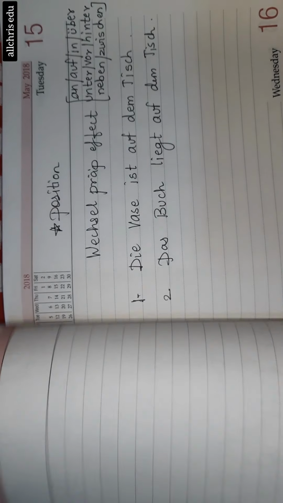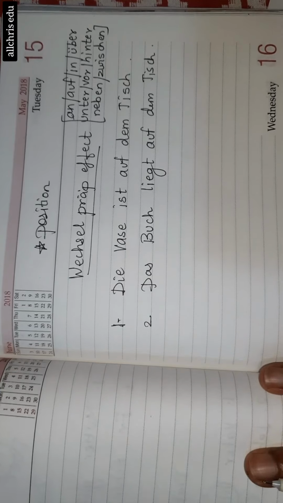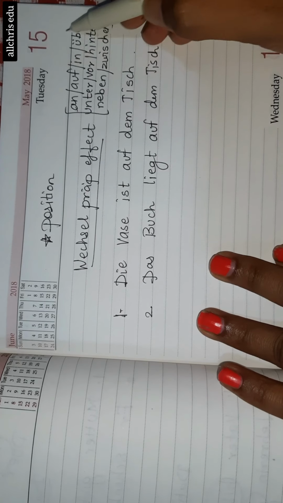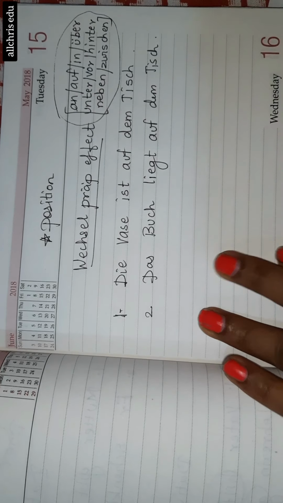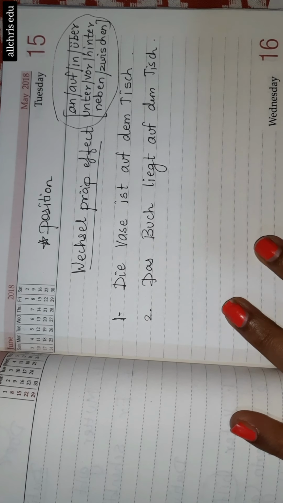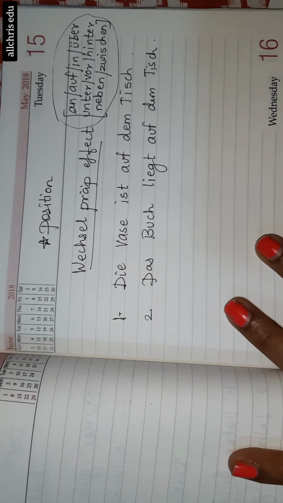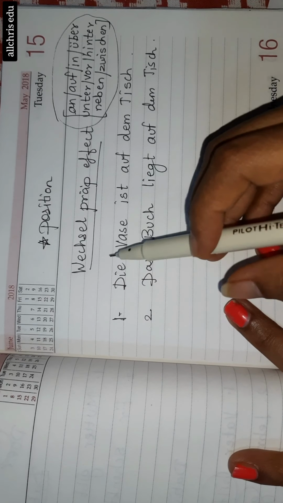And then there is a Wechsel preposition effect again for the dative concept also. As I told you, these are interchanging prepositions which sometimes take a dative case and sometimes accusative case. Please watch this video carefully first, the Wechsel preposition video in the playlist, and then come to this video.